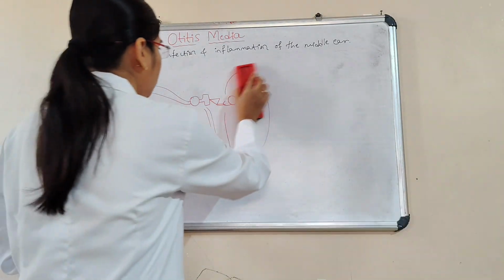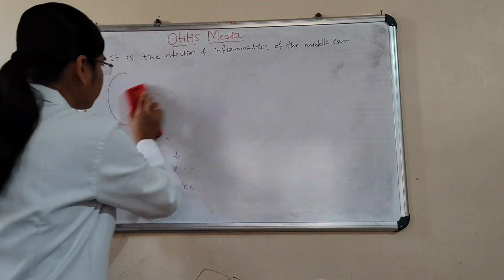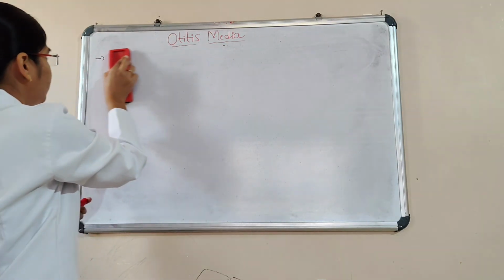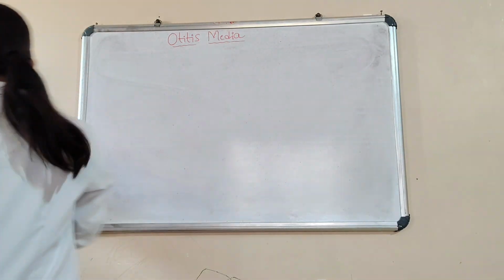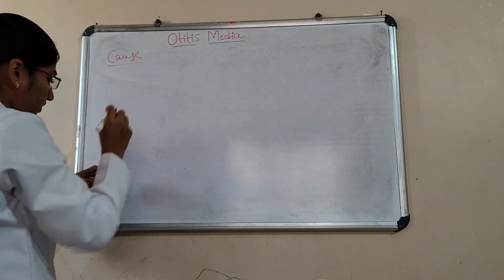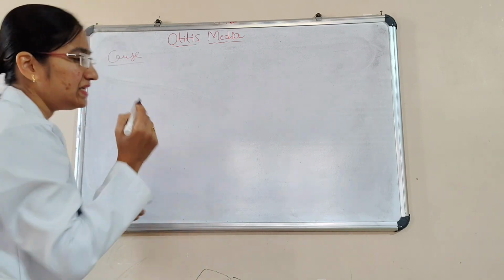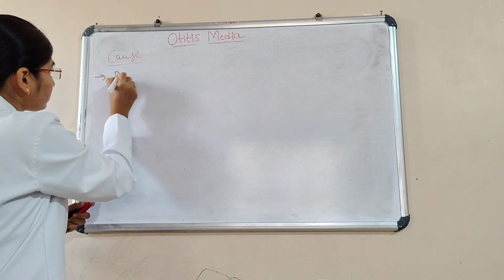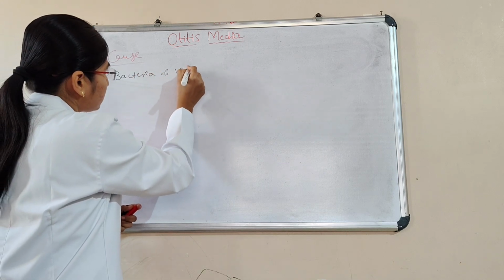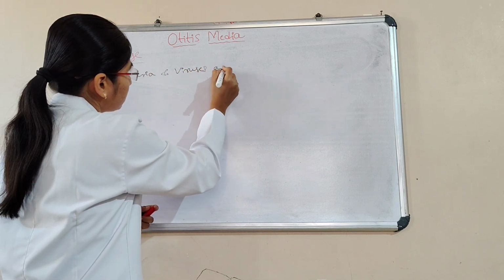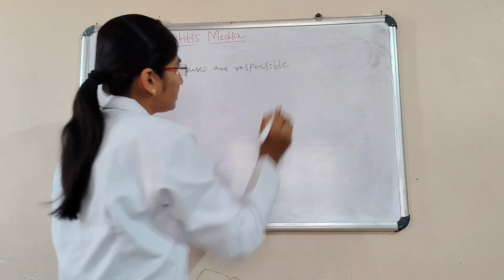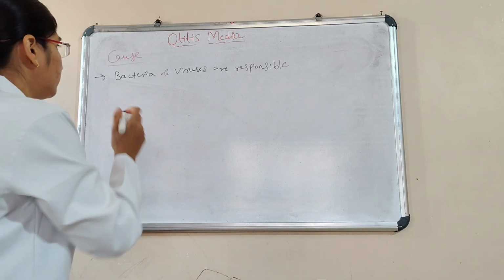Next we'll see the causes for otitis media. Here, what are all the causes for otitis media? The causes are bacteria and viruses. Viruses are responsible for causing infection and inflammation.